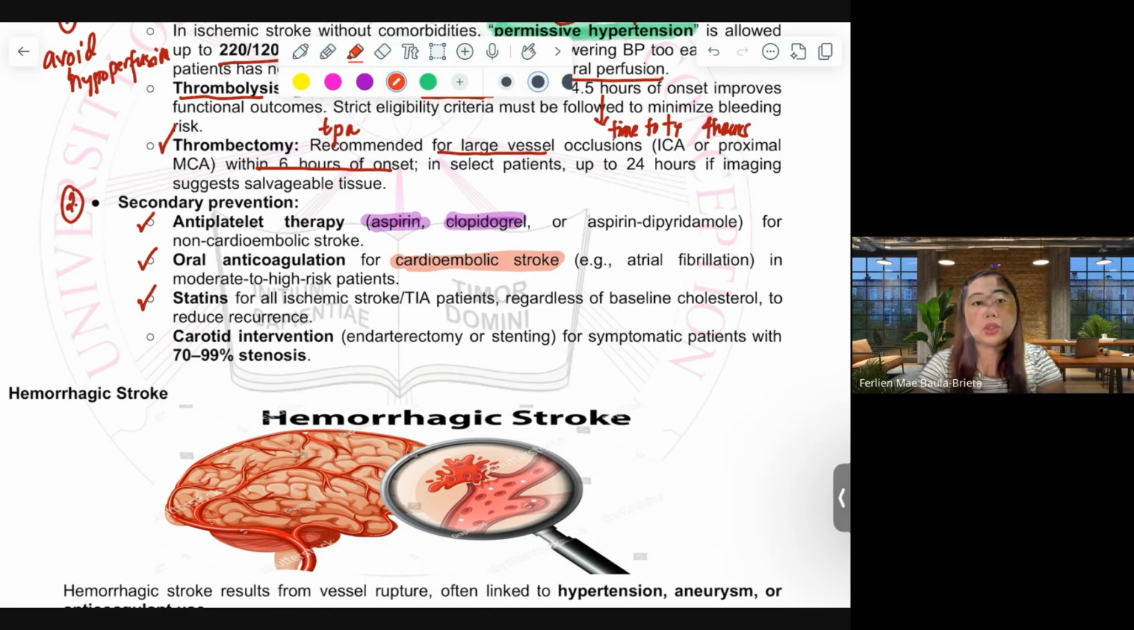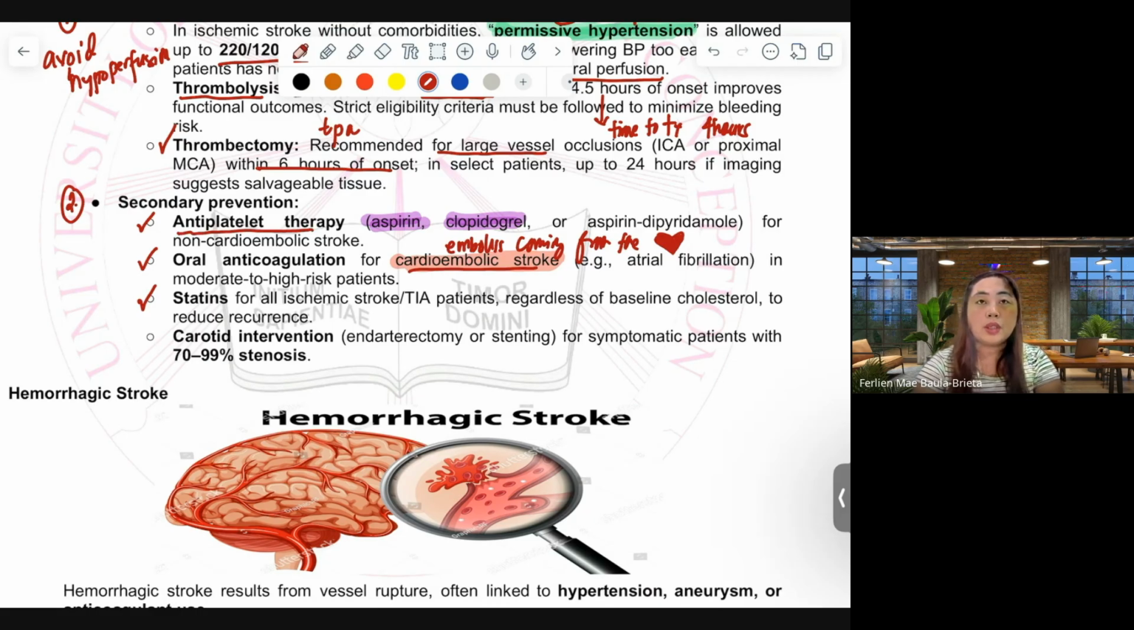For example, patients with atrial fibrillation. This is an embolus coming from the heart, coming directly from the heart. So if the embolus is found out to be coming directly from the heart, the treatment to be given will be oral anticoagulants. That is for cardioembolic stroke. But if the embolus is not coming directly from the heart, we will give antiplatelets.